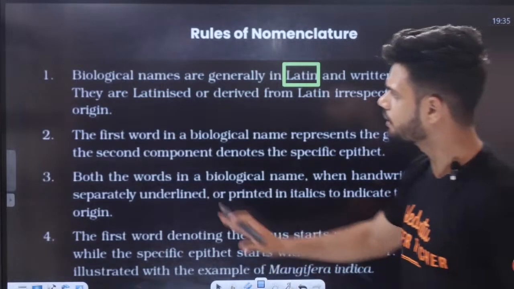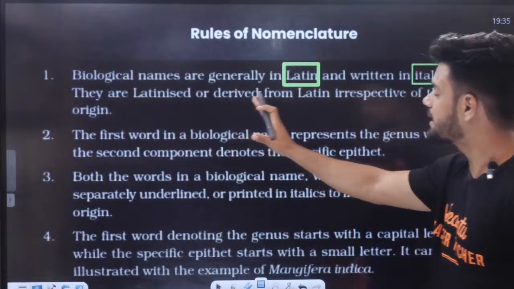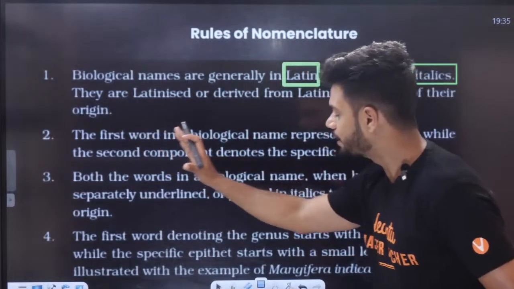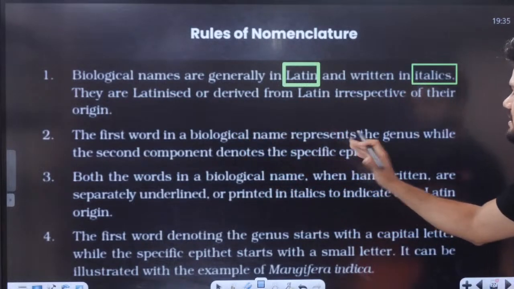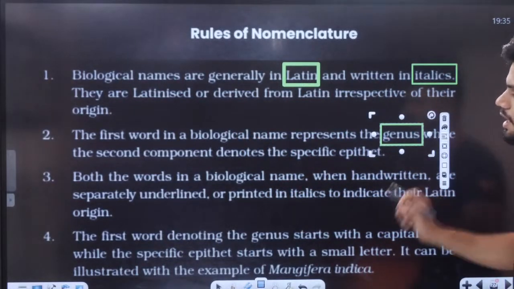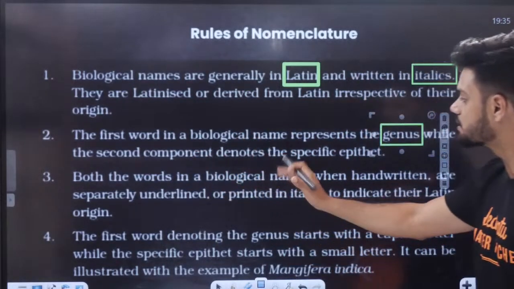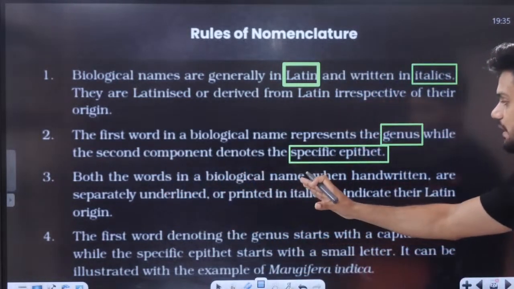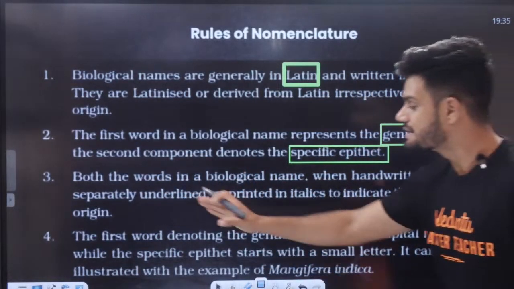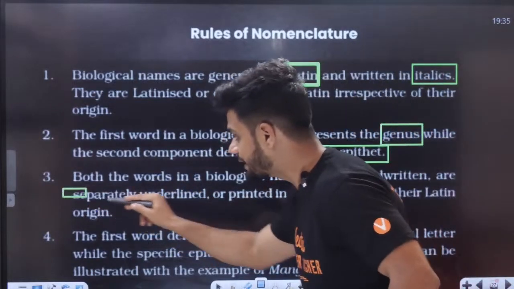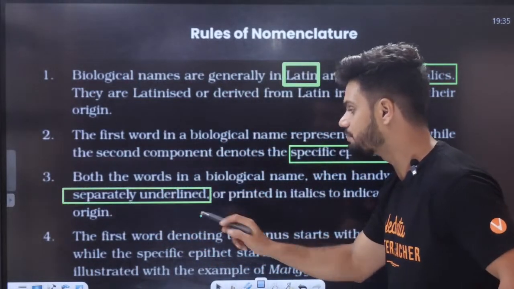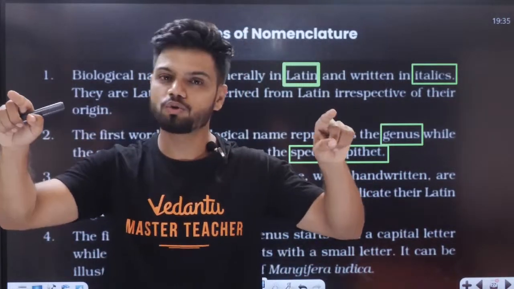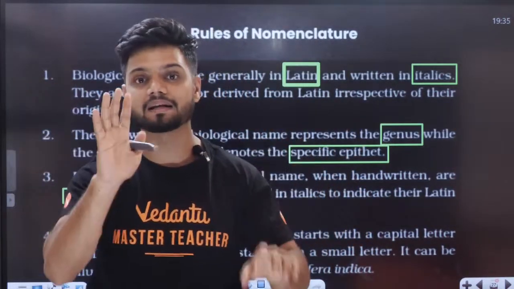Okay. Now, they are Latinicized or derived from Latin irrespective of their origin. The first word in a biological name represents the genus. First one is genus, while the second component denotes the specific epithet. Okay. Both words in biological names, when handwritten, are separately underlined. See, separately underlined. This is a very important line because sometimes what happens is you underline it completely. Do not do that. It's separate underlining.